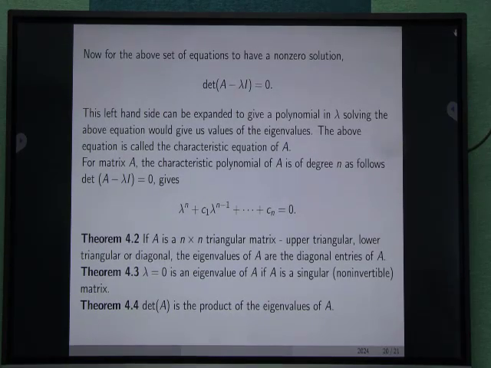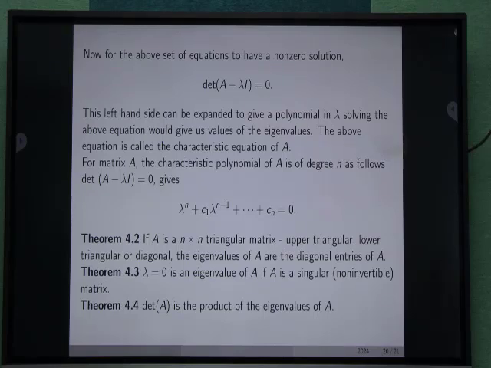Now for the above set of equations to have non-zero solutions, the determinant of (A − λI) must equal 0. The left-hand side can be expressed as a polynomial in λ. Solving the above equation gives us the values of the eigenvalues.